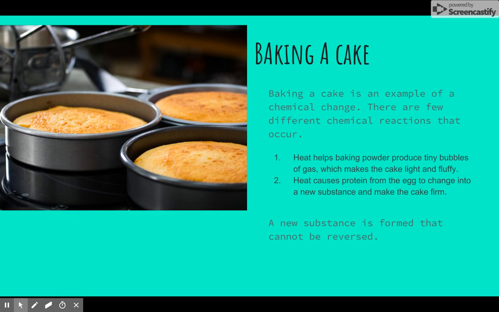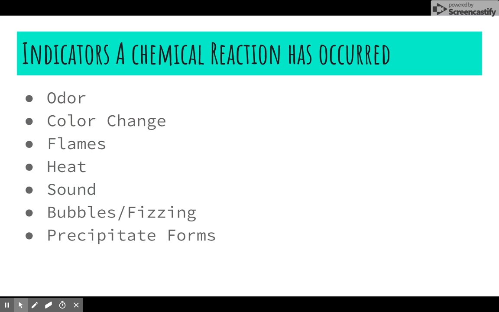Another example of chemical change is baking a cake. There are a couple different chemical reactions that are occurring in this example. Heat helps baking powder produce tiny bubbles of gas, which makes the cake rise, it makes it light and fluffy. And heat causes protein from the egg to change into a new substance and make the cake firm. So in this example, a new substance is formed that cannot be reversed.